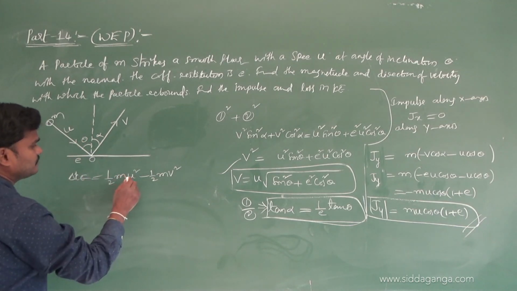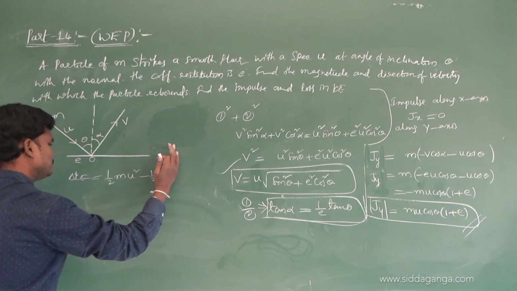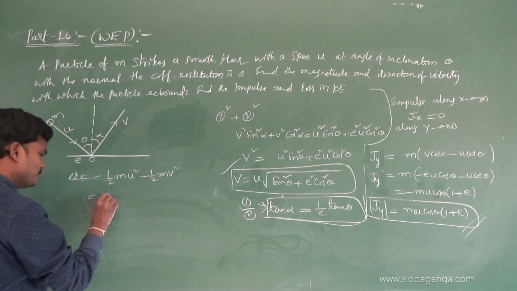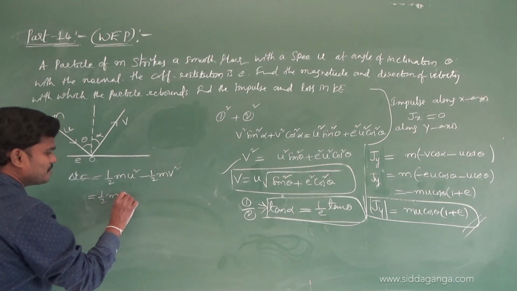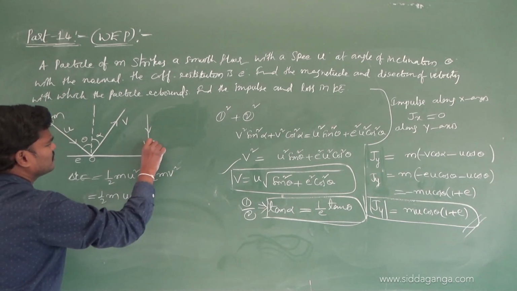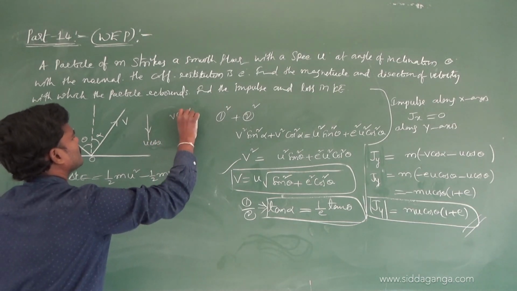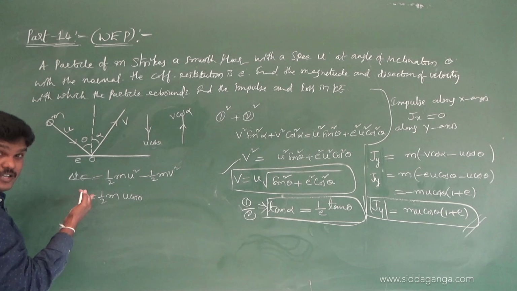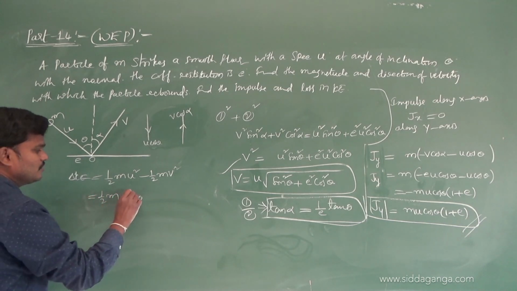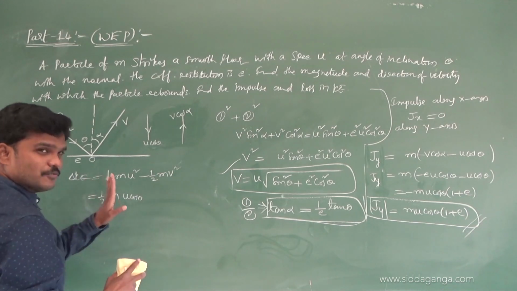See the previous diagram. So u means u cos theta. Why u cos theta? The ball falls with u cos theta and rebounds with v cos alpha. Remember, I rubbed the previous diagrams, that's why I am worried. So in the first step itself you write it now, it's better.